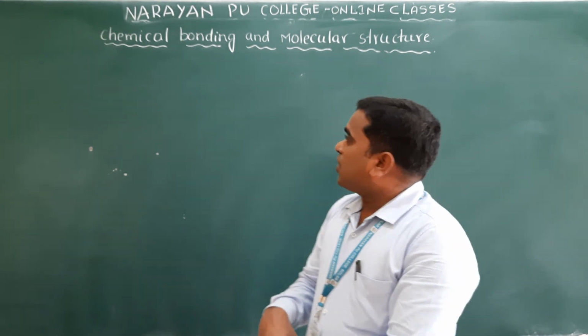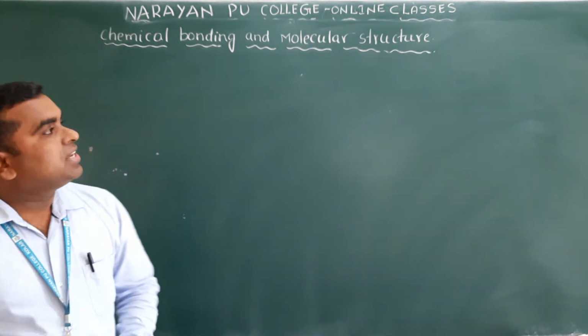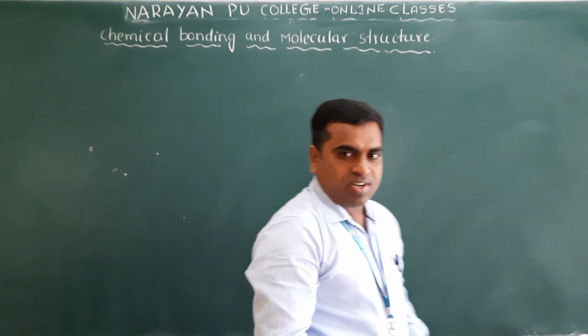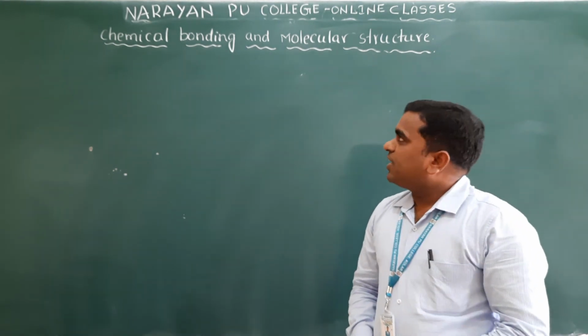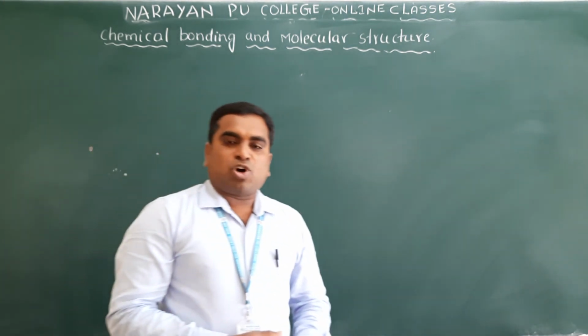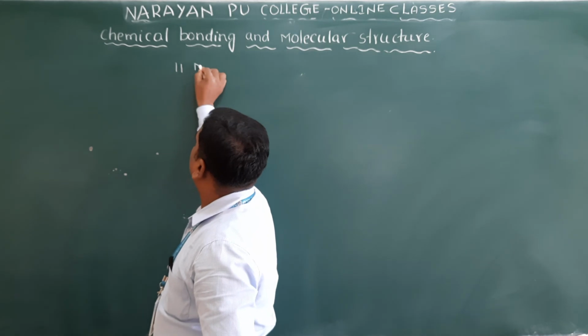Okay. So now we will discuss one new chapter, that is chemical bonding and molecular structure. Clear? And the weightage of this chapter for the PU examination is 11 marks. So how many marks here? 11 marks.